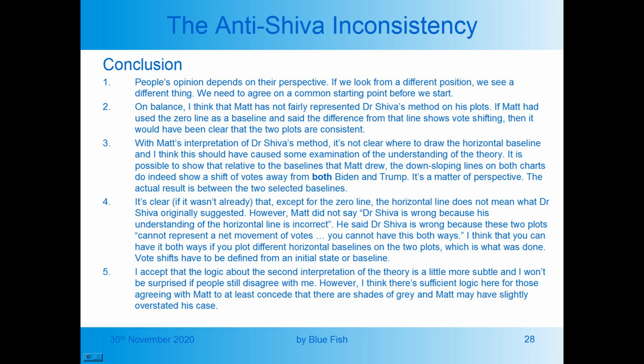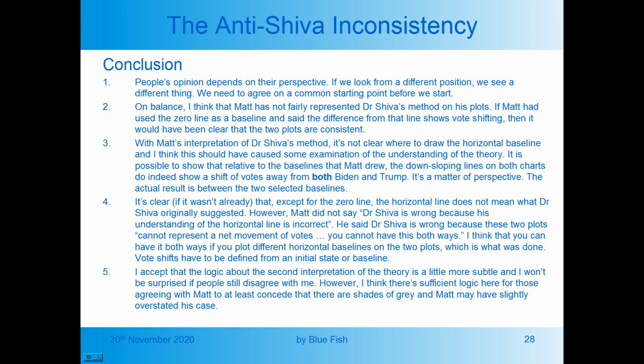With Matt's interpretation of Dr. Shiva's method, it's not clear where to draw the horizontal baseline, and I think this should have caused some examination of the understanding of the theory. It's possible to show that relative to the baselines that Matt drew, the downsloping lines on both charts do indeed show a shift of votes away from both Biden and Trump. It's a matter of perspective. The actual result is between the two selected baselines.